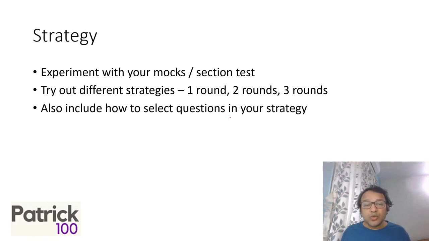Also include how to select questions in your strategy. So one way is, I'll say I'll solve in one round, or I may solve in two rounds. In two rounds, in the first round, how am I going to select the questions which I'm going to solve, and which questions I'm going to leave, in a sense. The selection parameters will be part of your strategy. So these are the types of questions I'll solve in the first round. These are the types of questions I'll solve in the second round. So selection becomes an important part of the strategy also.